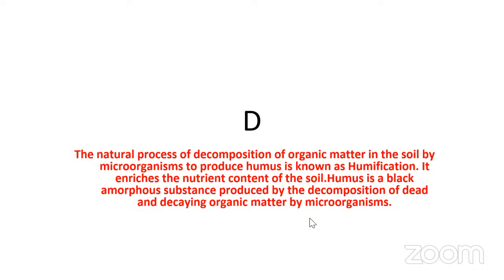It enhances the nutrient content of the soil. Humus is the black amorphous substance produced by the decomposition of dead and recycling organic matter by microorganisms. Fine. So this is regarding the humification and these are the questions related to ecosystem.